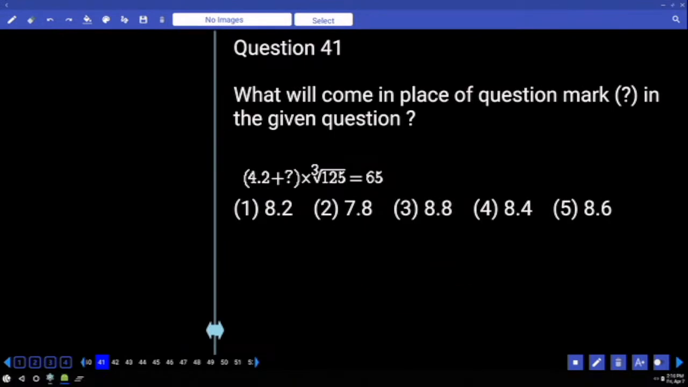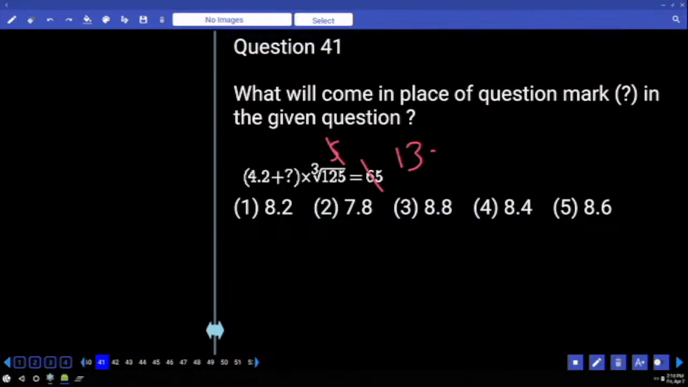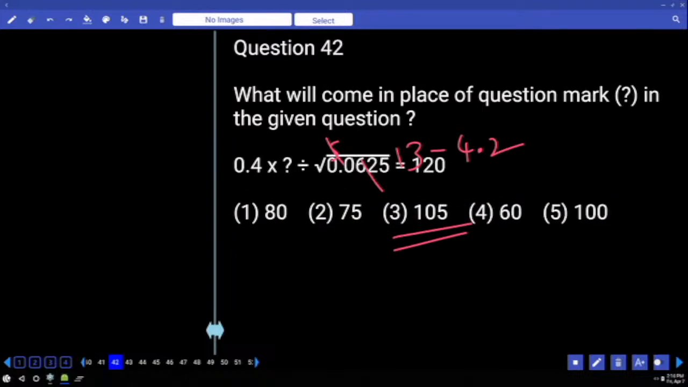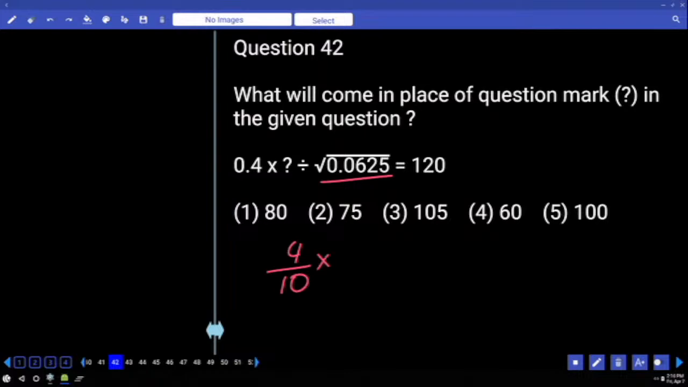What is cube root of 125? By how many times? 4.2 goes to the other side, minus 4.2, answer 8.8. Yes. Right, divided by under root value. Can I write 0.4 as 4 by 10, into x divided by under root of 0.0625?